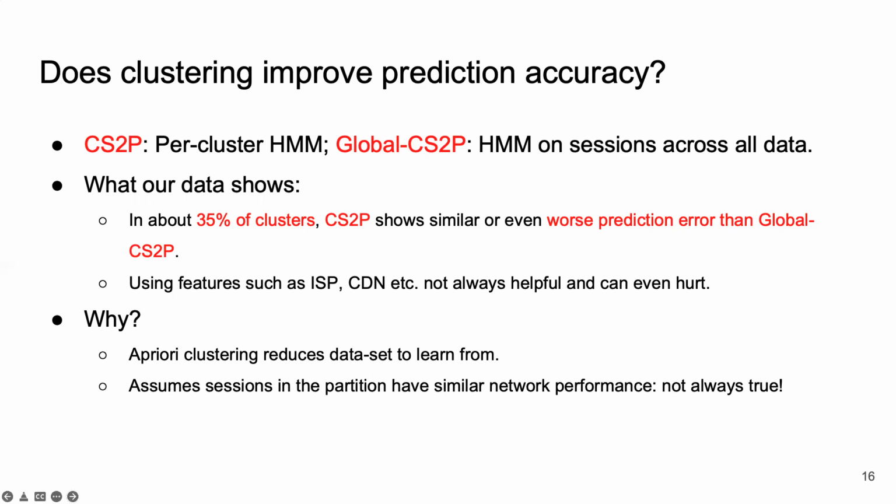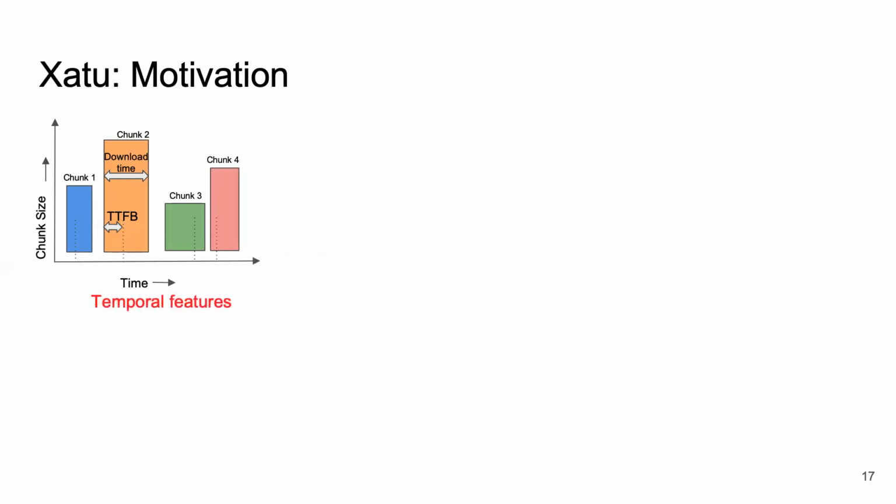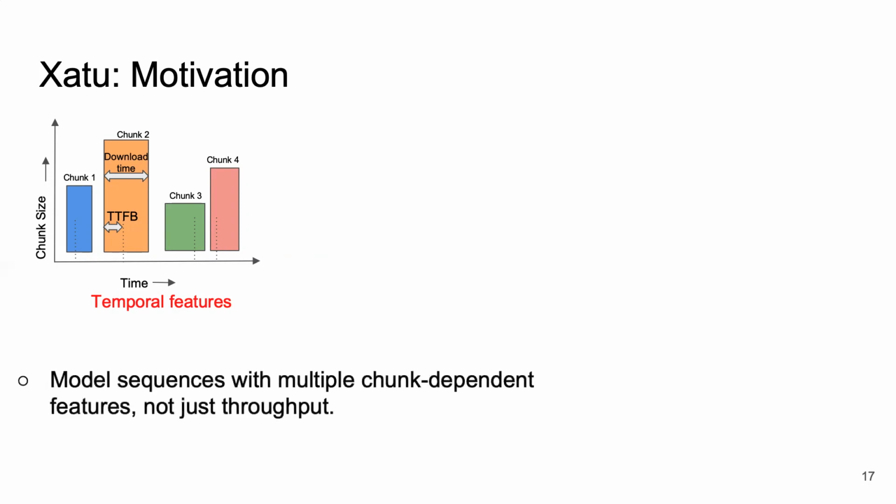Now, let's see how our system Xatu addresses these limitations. We know that the video client picks bitrates for chunks using ABR algorithms. These chunks will have different sizes, download times, and TTFP depending on the chosen bitrate and network conditions. Thus, we have multiple features for each chunk as a time series, which will be different for each chunk. We call these features temporal features. Xatu models sequences with multiple chunk-dependent features and not just throughput.